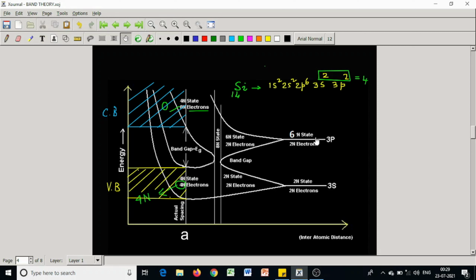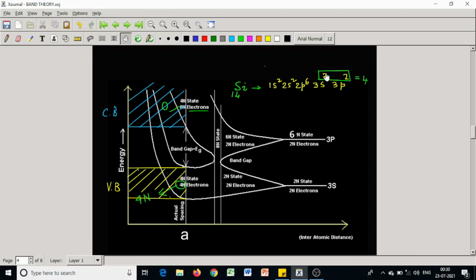But the most important point is this: first the 3p orbital splits up into 2. If we take the atoms closer, then the 3s orbital splits. There may be 2 electrons in the s orbital, so there are n atoms, so 2n states with 2n electrons.